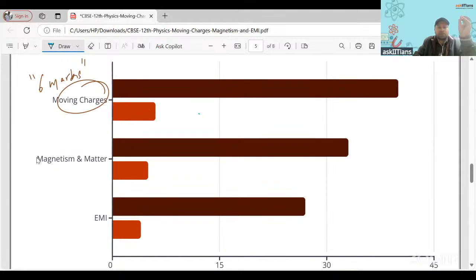Magnetism and matter gets 5 marks. So you should expect 1 question from the bar magnet and 1 question from the magnetic properties. And then EMI has 4 marks weightage in the entire paper. So 6, 5, 4, these 3 topics combined will have 15 marks in the entire paper.